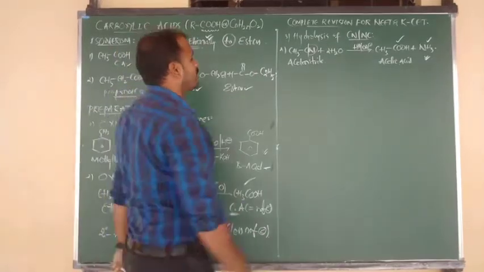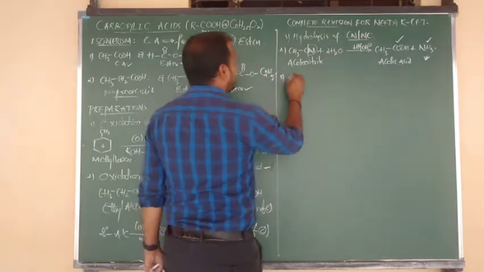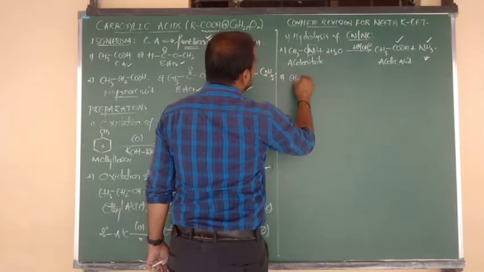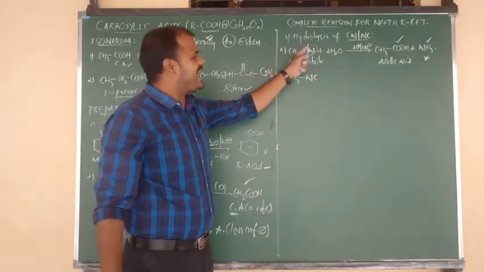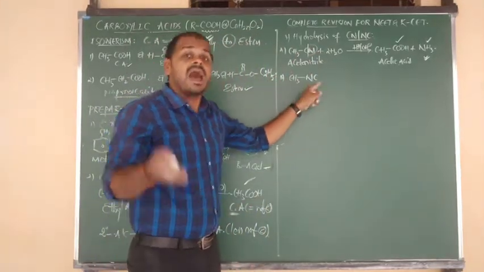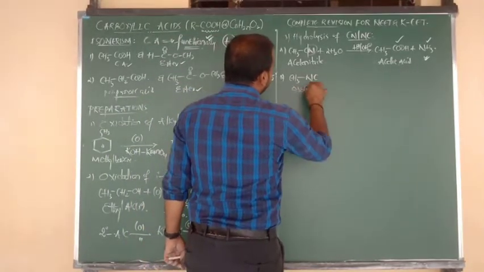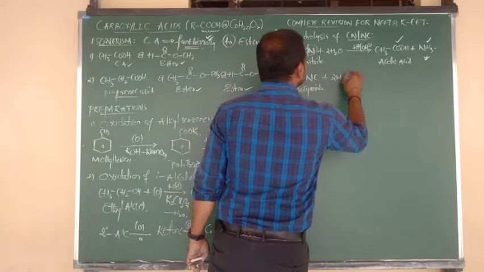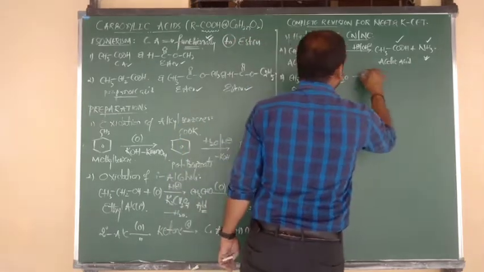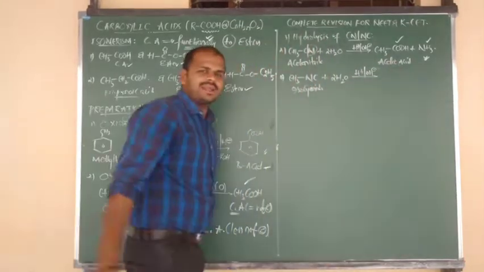Okay, good. That was about cyanide. Let me go for isocyanide. Isocyanide: CH3 bonded to NC. Same example I want to consider. This is methyl cyanide and this is methyl isocyanide. Methyl isocyanide upon hydrolysis, same, using 2 moles of H2O. Hydrolysis you have to do in acidic and basic medium; in any medium we can do the hydrolysis.